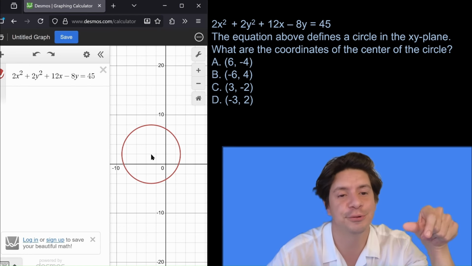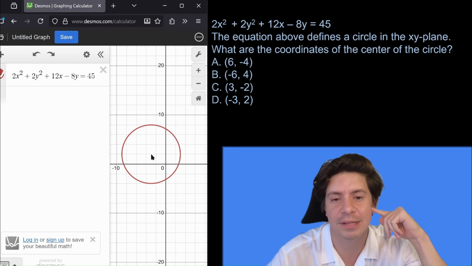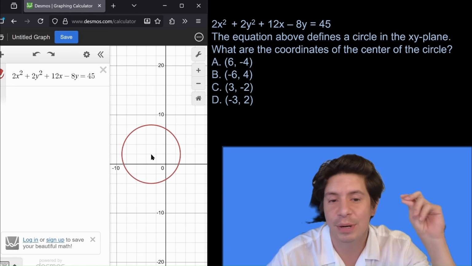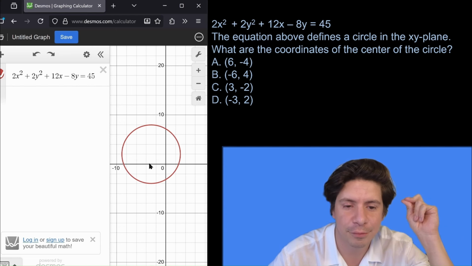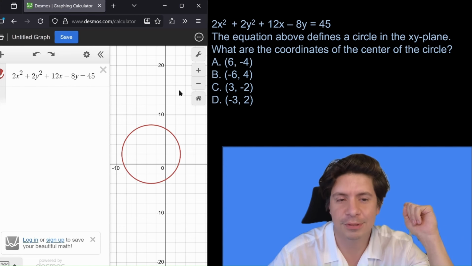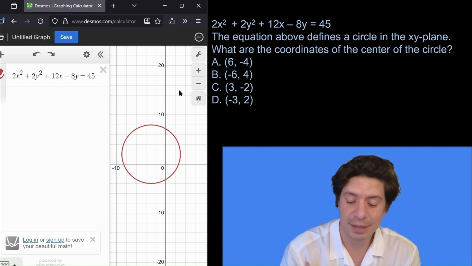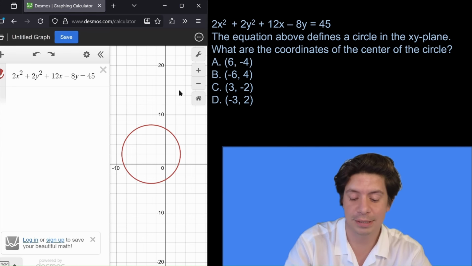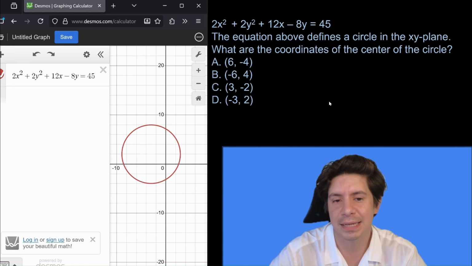It'd be even faster for you because you'd have a bigger screen to work on with the Desmos. I'm making mine small so you can see the equation and it, but it's just that fast. Negative 3 over 2. All the other options don't make sense. I didn't have to do any calculations, didn't have to worry about writing things down and making mistakes. Just plugging in the equation into Desmos gives me the center.